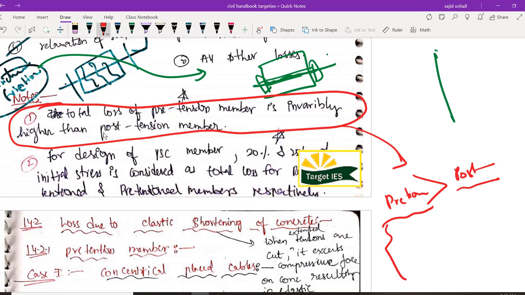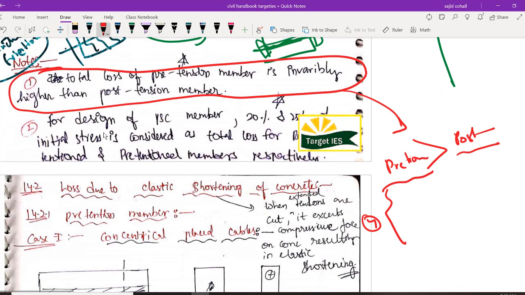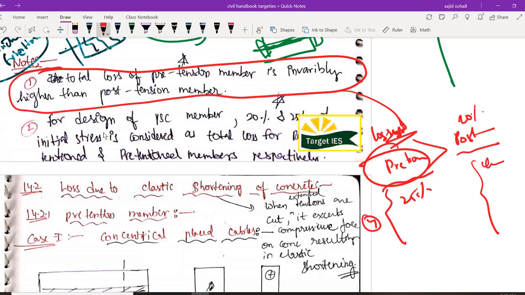Even though there are only 4 losses which are accounting to the pre-tensioning. कौन से? Elastic shortening, creep, shrinkage, and we also have relaxation of steel. Here we could have all the 6, right? 5 तो रहेंगे. Elastic shortening will depend whether it is simultaneous tensioning or successive tensioning, right? Even then, let me make it very clear, bachon, that pre-tensioning will be having more losses compared to that of post-tensioning. याद रख लो, which have high losses? Pre-tensioning. The magnitude will be around 25%, and in post-tensioning, it will be around 20%.